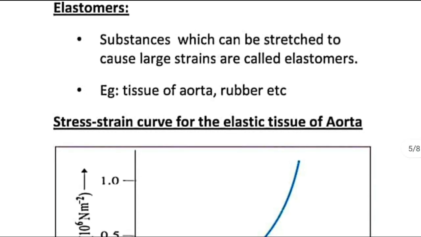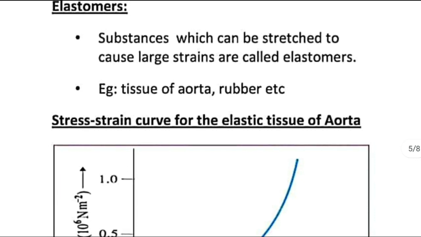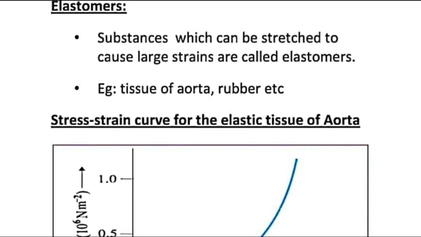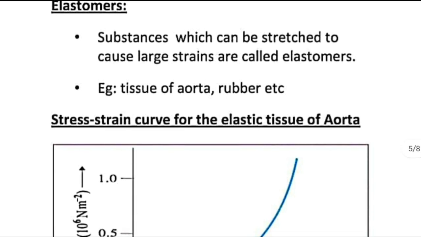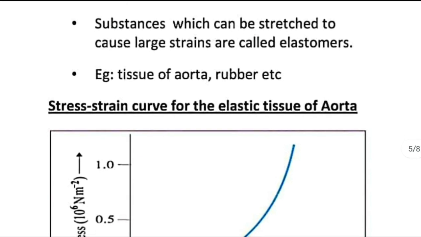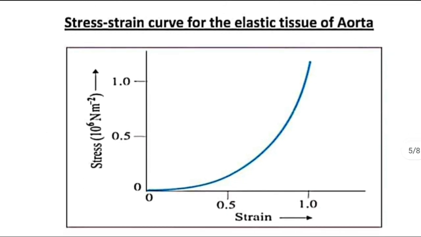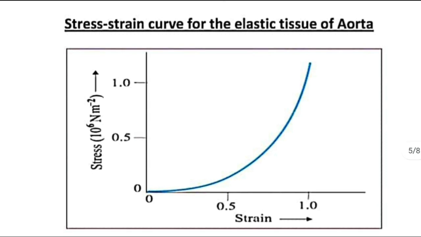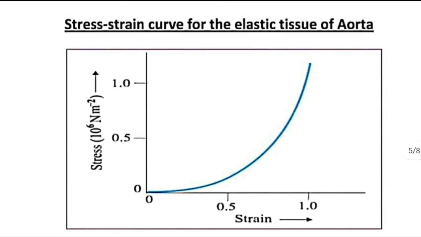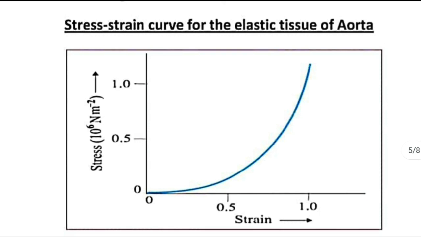Tissue of aorta, rubber, etc. are examples of elastomers. Usually we feel that rubber is elastic, but actually it belongs to the category of elastomers. The strain produced by the application of a small force is a very large value. Such substances we call elastomers.